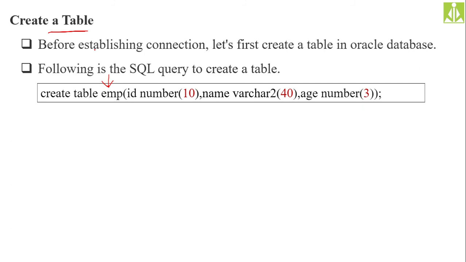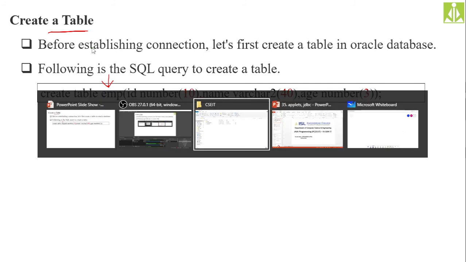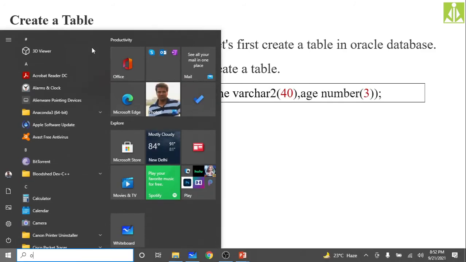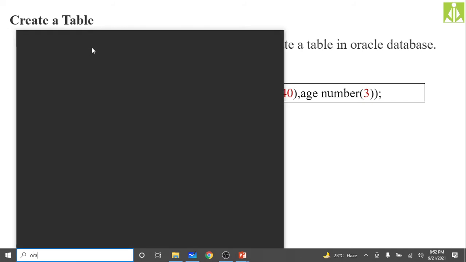Okay, so yeah, go to the database software first of all. I think it is not opened here, so I need to go to my desktop, or I will try here in the search bar, Oracle. Yeah, it is Run SQL Command Line.